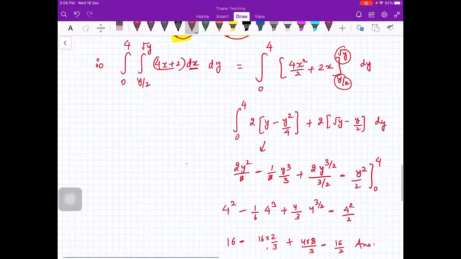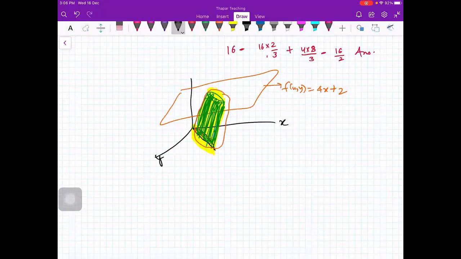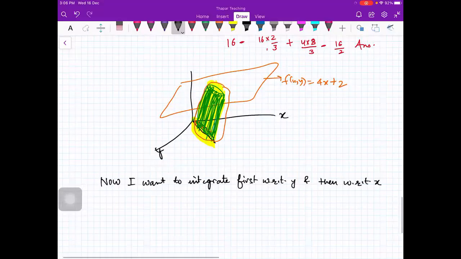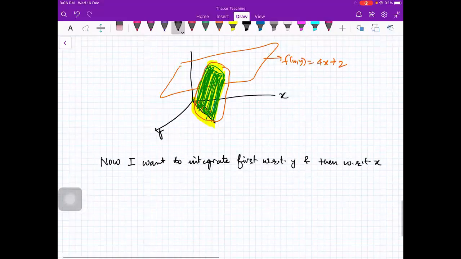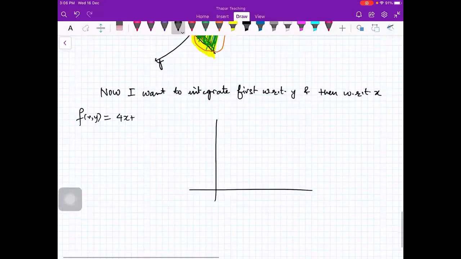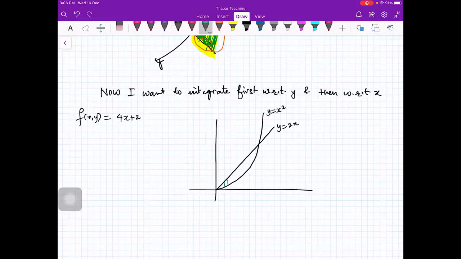Okay, now the same question. Now I want to integrate first with respect to y and then with respect to x. Okay, so what I want to do, same question. f(x,y) is 4x plus 2. Again, the region of integration is same. This is the line y is equal to 2x, and this is the parabola y is equal to x square, and this is your region R.